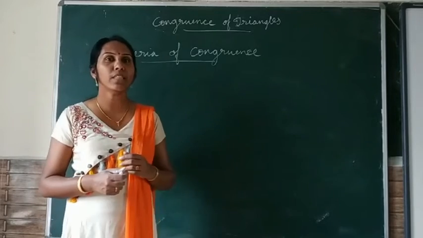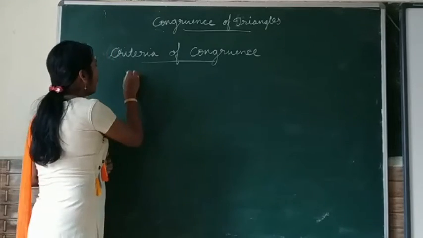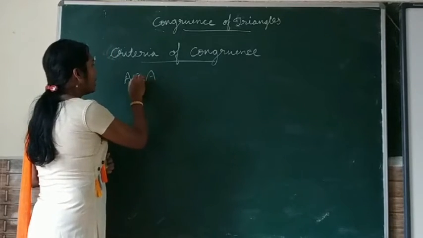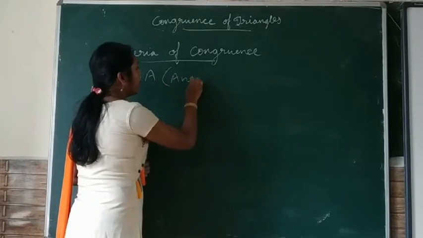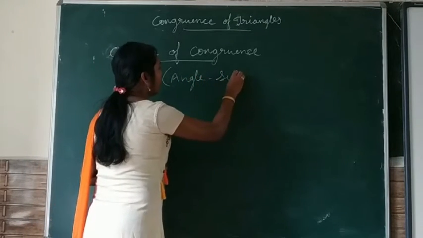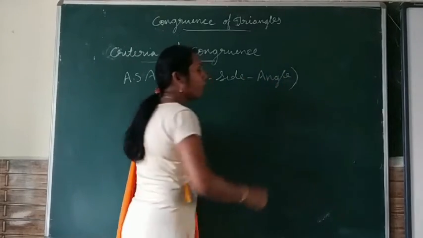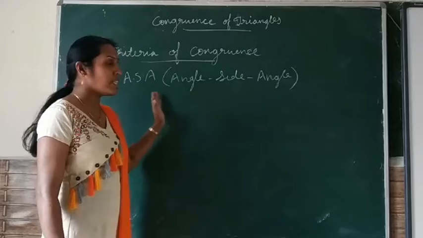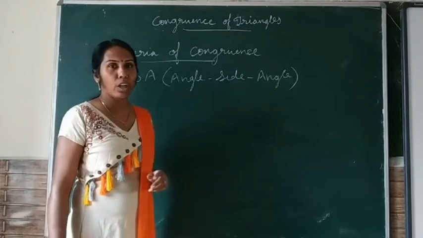The first one is ASA criterion of congruence. ASA means angle, side, angle. Criterion of congruence. That is the first criterion we are studying today. So what is meant by angle, side, angle congruence?